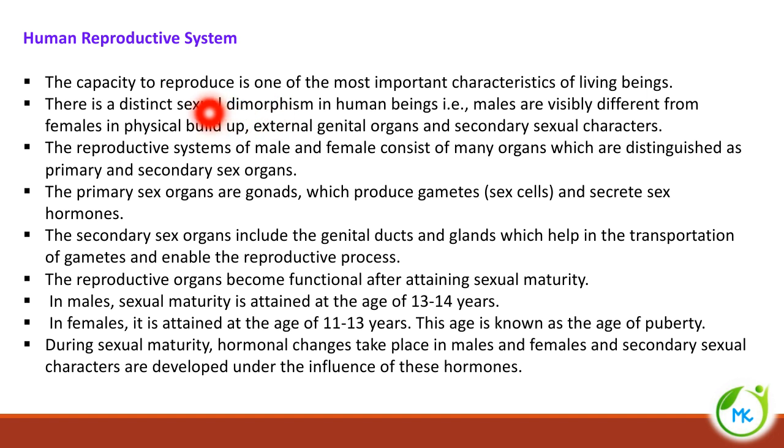So the capacity to reproduce, that is, to give birth to young ones, is one of the most important characteristics of living beings. There is a distinct sexual dimorphism in human beings. So what is sexual dimorphism? That is, we can easily distinguish the male sex from the female sex.